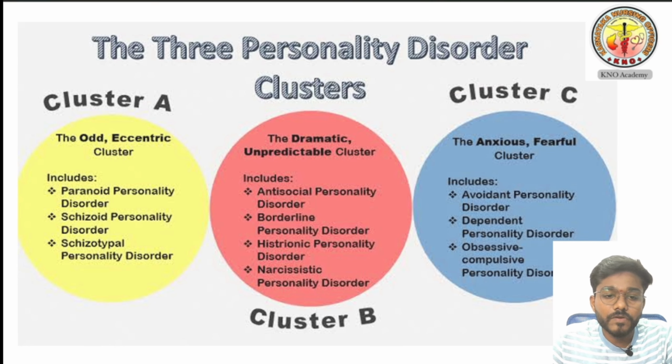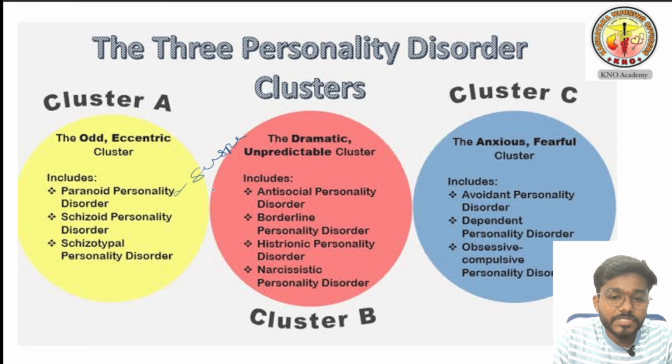In the last class we discussed cluster A personality disorder. In today's class we are going to learn cluster B personality disorder. In cluster A, there are paranoid personality disorder, schizoid personality disorder, and schizotypal personality disorder. In paranoid personality disorder, the person is always suspecting and doubting others, like somebody will kill me, somebody will harm me.